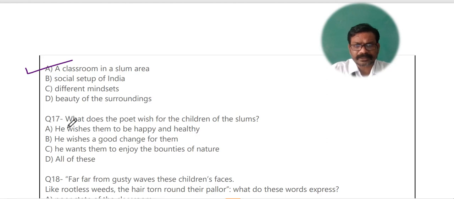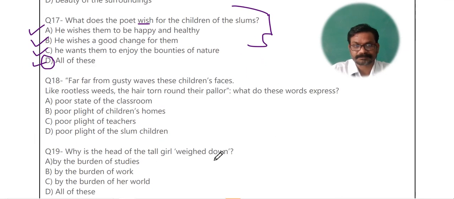Now, what does the poet wish for the children of the slum area? What does the poet wish? What does the poet want to do? Question number 17. And the answer is, he wishes them to be happy and healthy. Yes, the author thinks so. He wishes a good change for them. Yes, he wants them to get all the basic necessities. He wants them to enjoy the bounties of nature. Bounties, beautifulness of the nature. The facilities available in nature. All of these, yes, this is the answer. Because all these three, the poet wants to be available for the children.